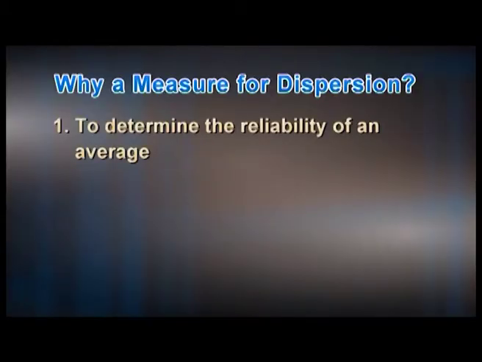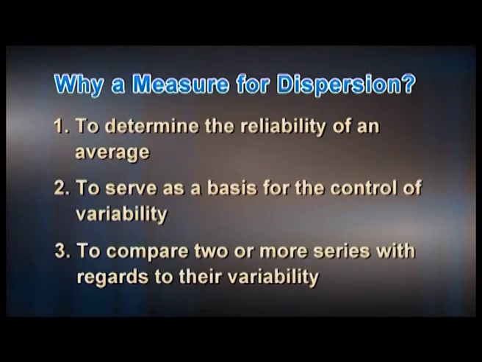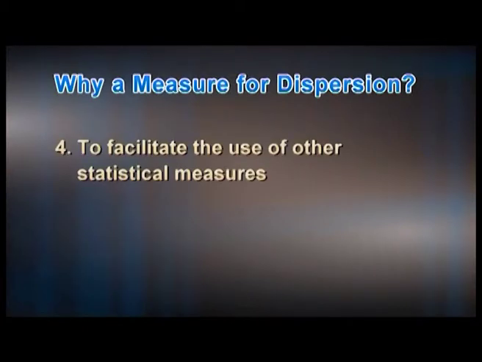Now, why do we need the measure of variation? 1. To determine the reliability of an average. 2. To serve as a basis for the control of variability. 3. To compare two or more series with regards to their variability. 4.